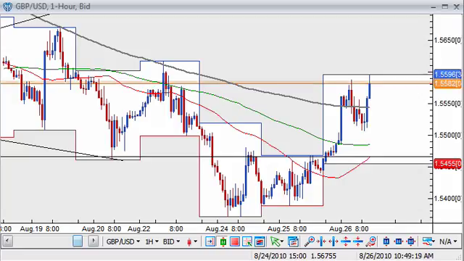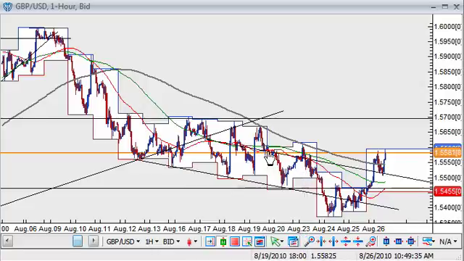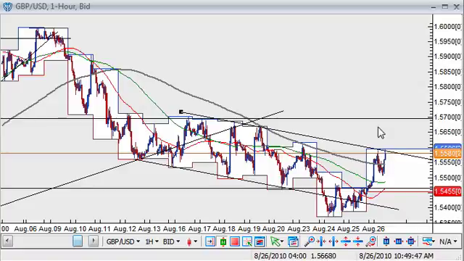If we take a look at the pound-dollar pair, following a dip past an important support level at 1.5450, here we see that we've rebounded and we've pushed back above that level and back into this sort of downward sloping channel we had set up the previous few weeks. Now we've met the resistance of that downward sloping resistance of that upward channel, currently at the 1.5580 level. We did move above the 200 period moving average, and we see that the next level to the upside will be the 1.57 level.